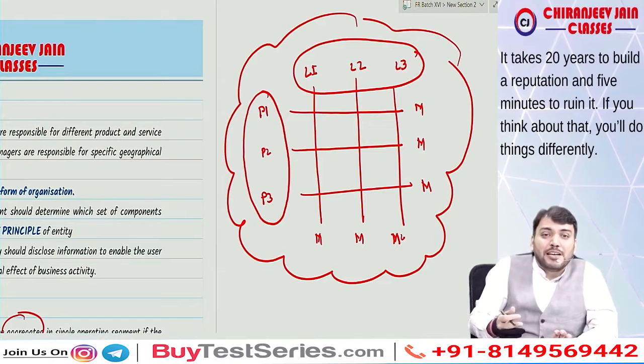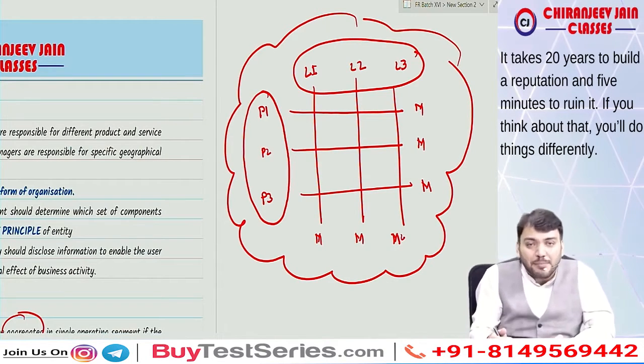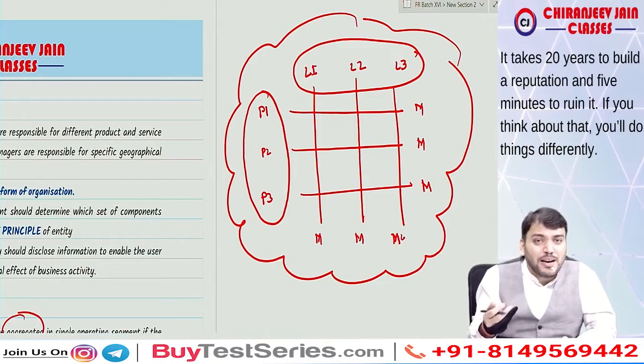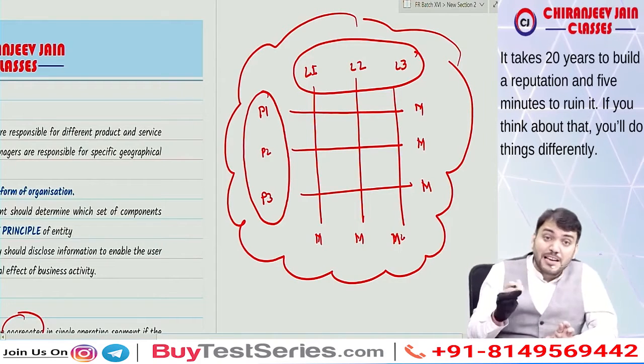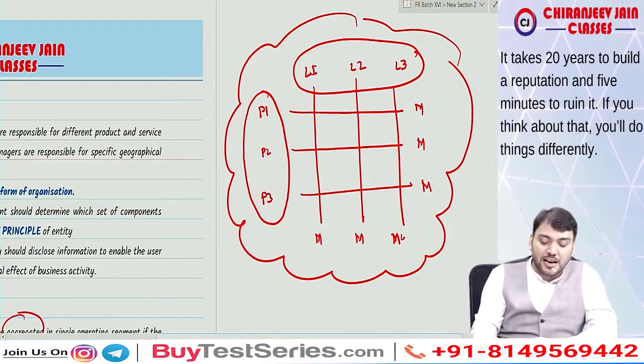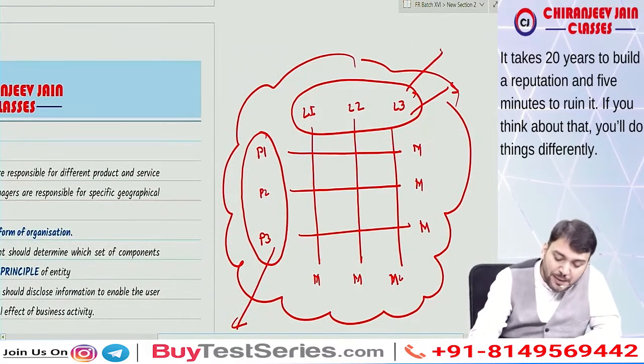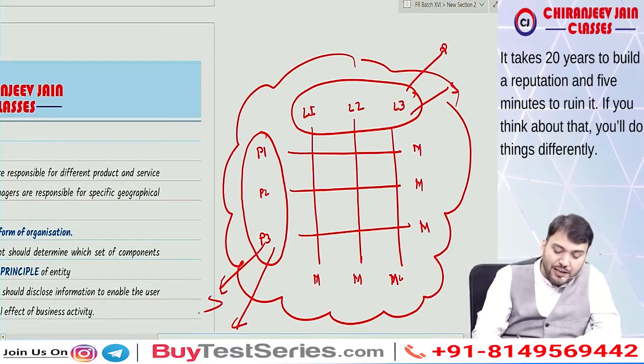The primary segment is the one which will provide more reliable information to the users of financial statements. So management will decide which is primary and which is secondary. If this is primary, the other will become secondary, and vice versa. Are you getting what I'm saying?